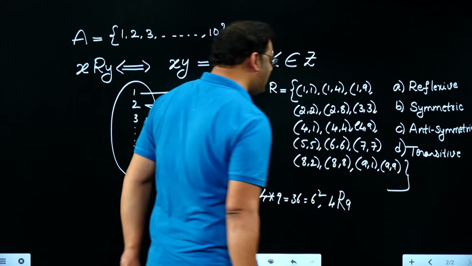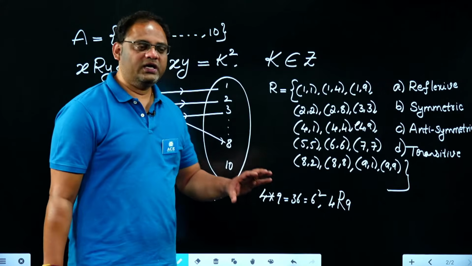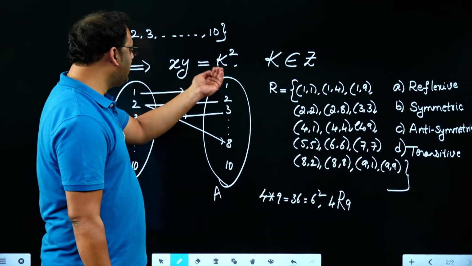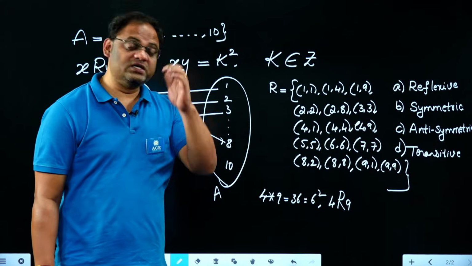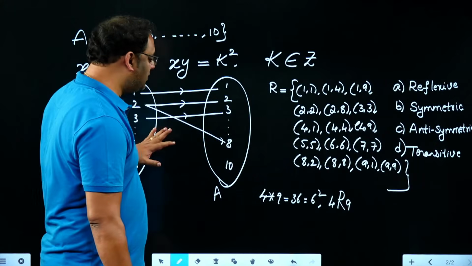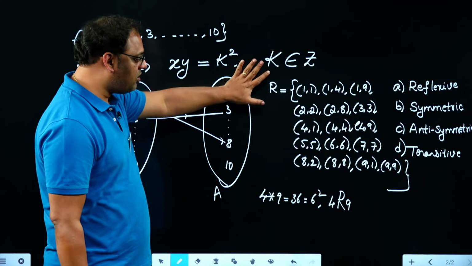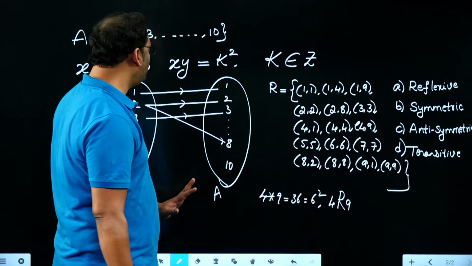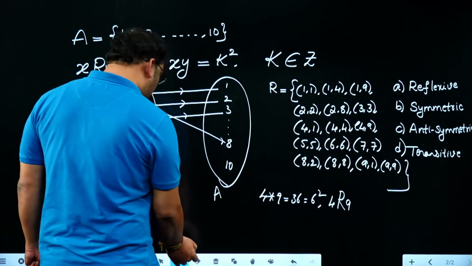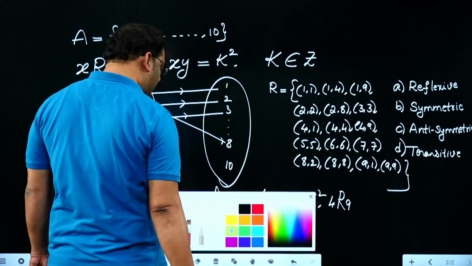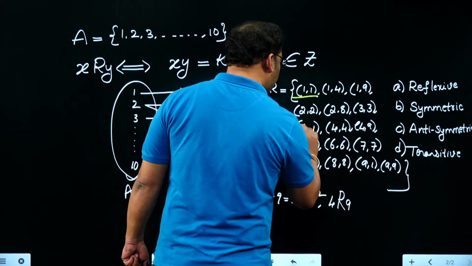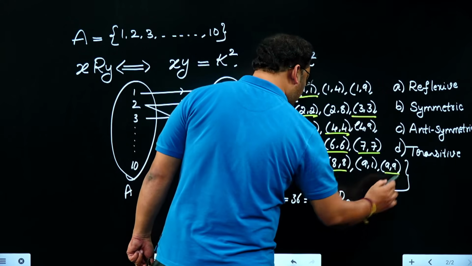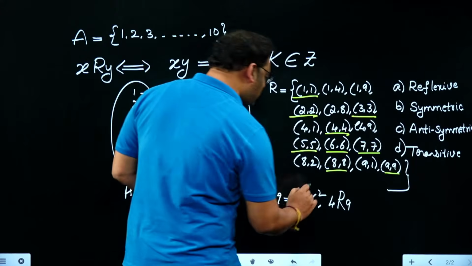In many places, you may see that x is something like k square by y, and y is something like k square by x, and they take the product of x and z. But now if you observe this, I have clearly written all the possible ordered pairs here, so you have no confusion at all. You can simply confirm that. As it is: 1 to 1, 2 to 2, 3 to 3, 4 to 4, 5 to 5, 6 to 6, 7 to 7, 8 to 8, 9 to 9. And I forgot to add one more thing, (10,10).